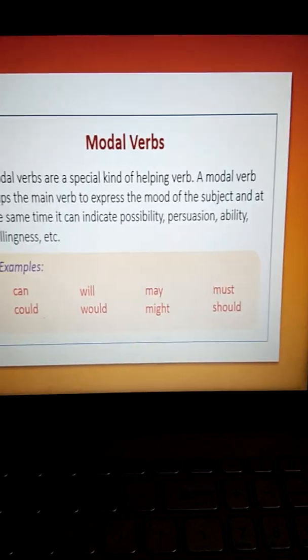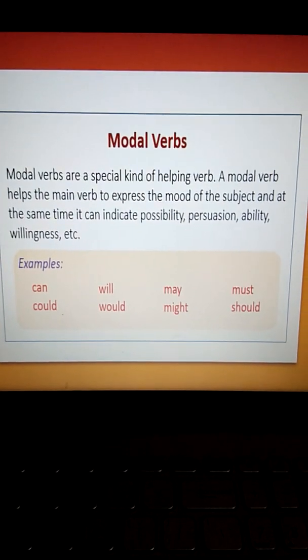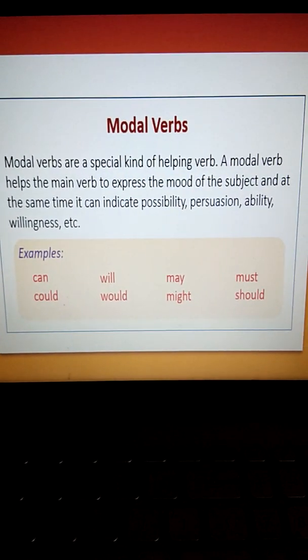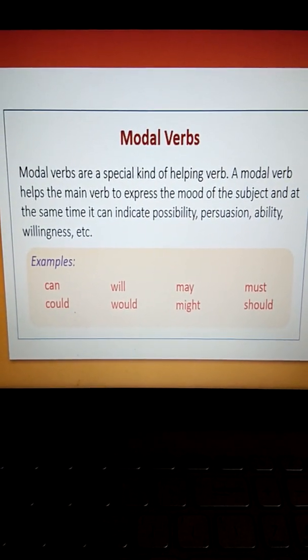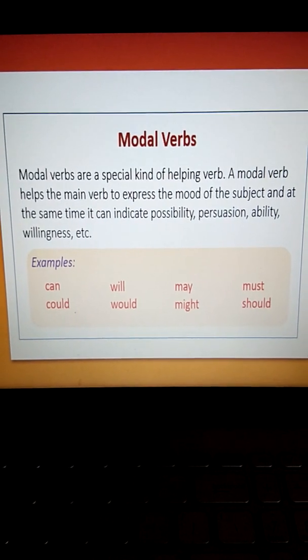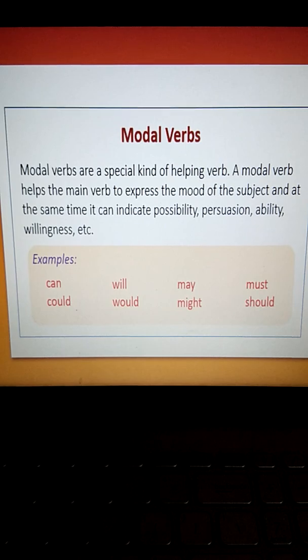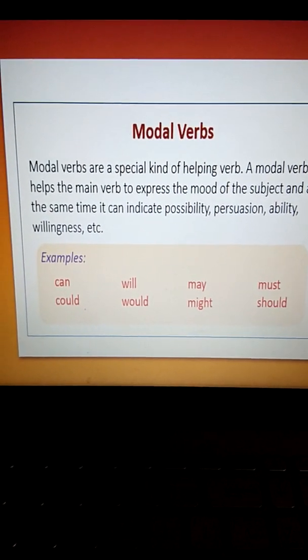Okay, when do we use the modals? We use the modals to show our expression, our mood. For example, if I say, you should follow the rules of the school, so what does it mean? That I am telling you that it's compulsory for you to follow the rules of the school.